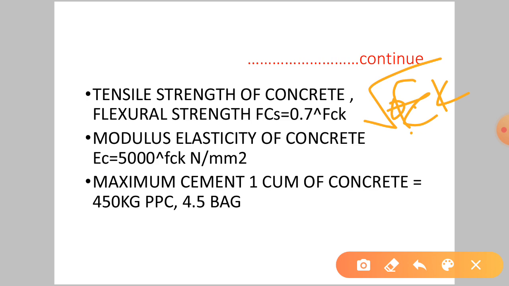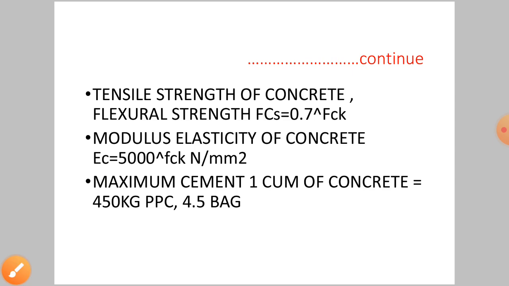Modulus of elasticity of concrete EC is equal to 5000 under root FCK. Maximum cement in 1 cubic meter of concrete is 450 kg for PCC, that is 9 bags.